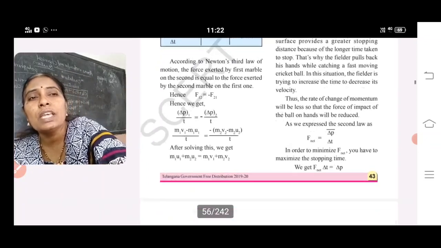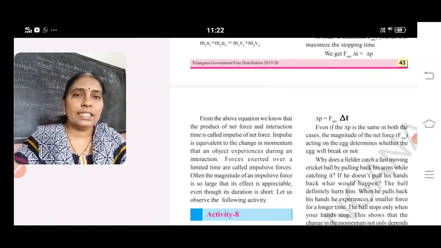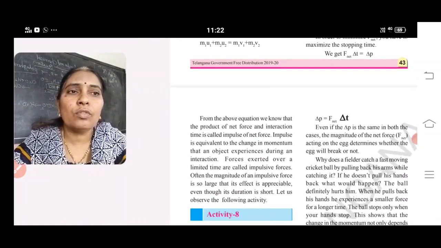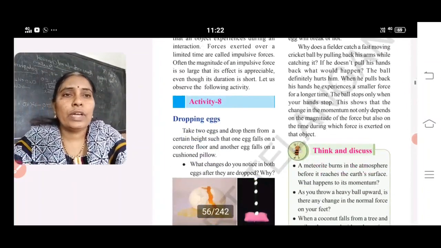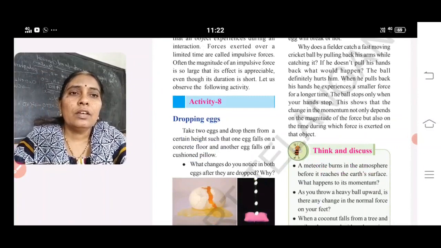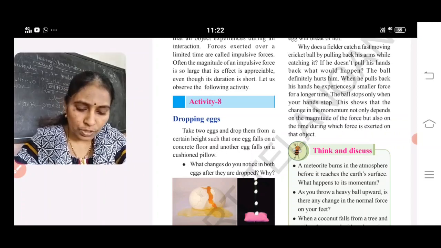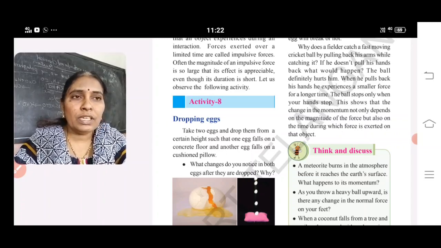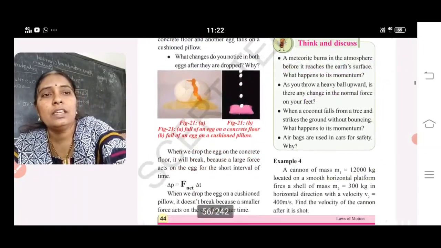So from this we can say that momentum is conserved. What is meant by conserved? Not changing at all. So before collision and after the collision, it will be the same. Dropping the egg: drop the egg on a cushion pillow and on a concrete floor. What will you observe? On the cushion the force will be less, and on concrete the force will be more and it breaks easily.